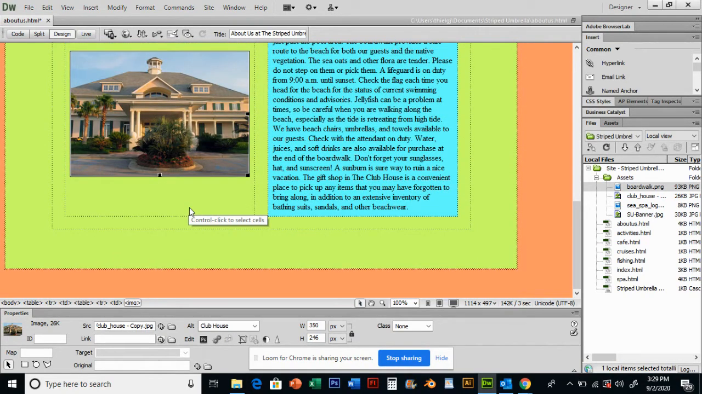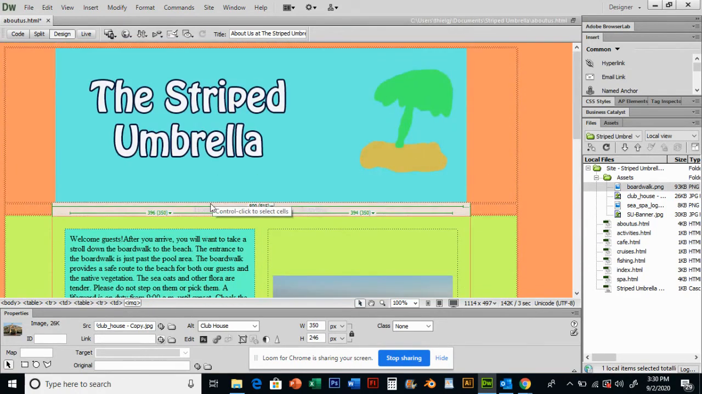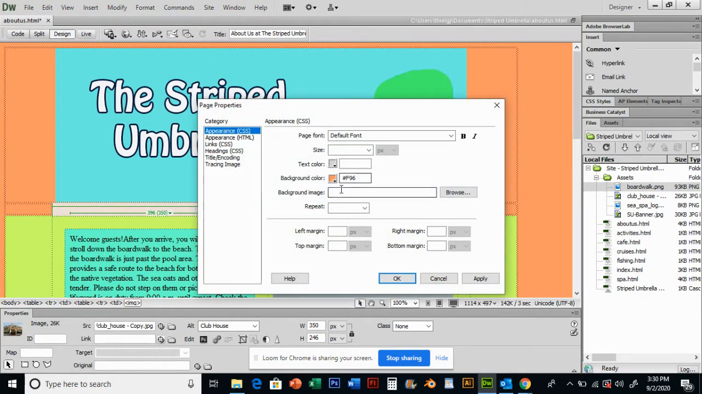Now, another thing I can do with my images is I can insert a background image. So right now I have this pink background color. Modify page properties, there's my background color. I could also insert a background image. So I could go and I could browse. Now this is dangerous because I don't have this in my assets folder.